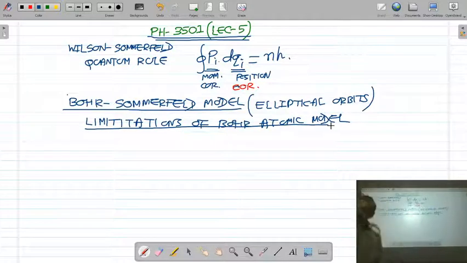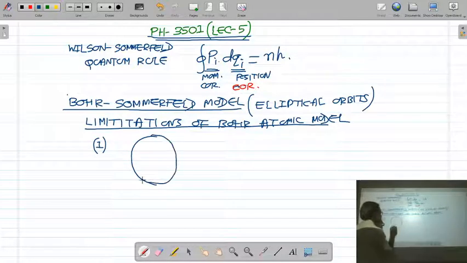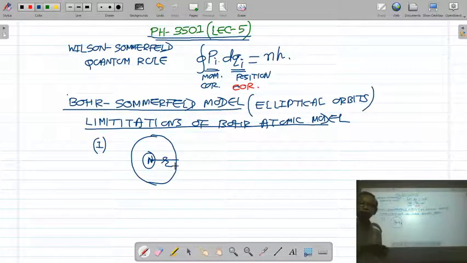So first of all, let us discuss the limitations of the Bohr atomic model. As you know, the first limitation is the assumption of a circular orbit of the electron around the nucleus having radius r. In the Bohr atomic model of the hydrogen atom, Bohr assumed that the electron could move in a circular orbit